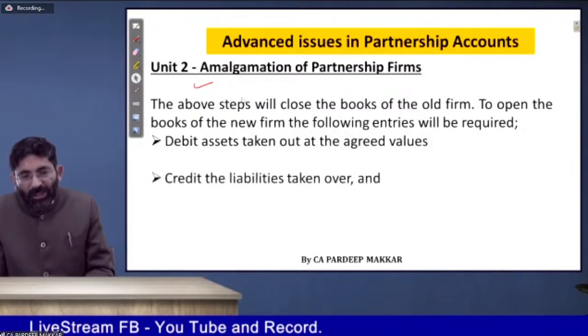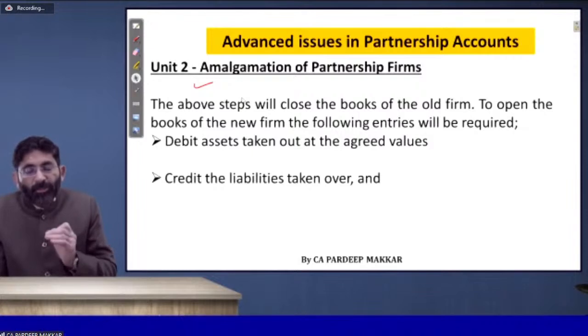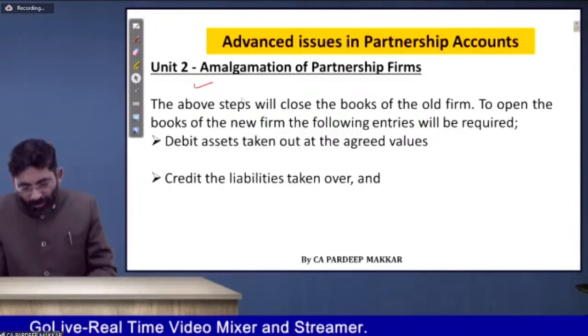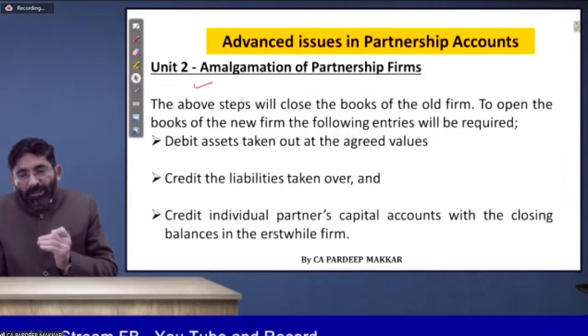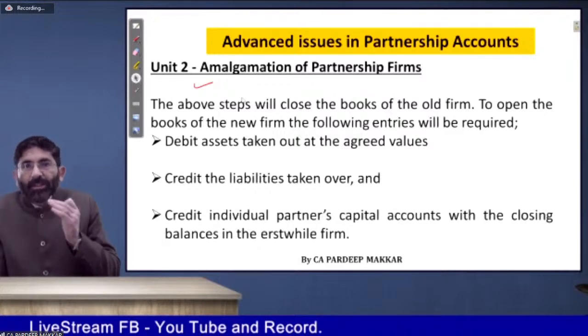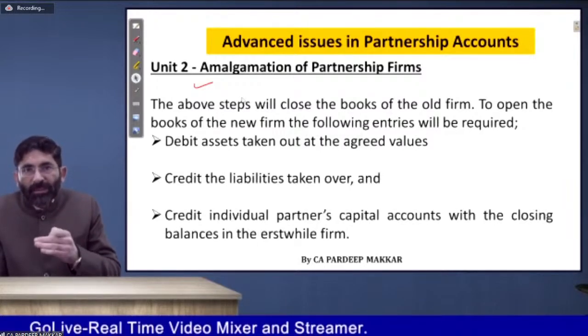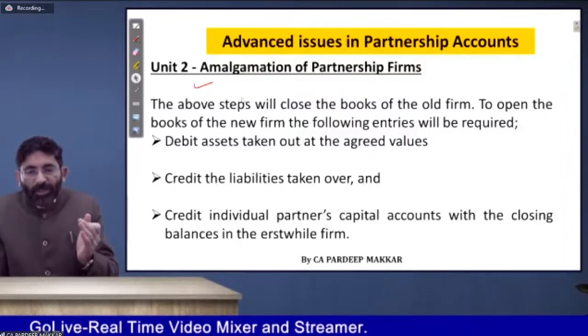Assets at taken over value, at the agreed value. Credit liabilities at the taken over price. Credit partners' capital account with the closing balance in the erstwhile firm, means whatever their closing balance in the previous firm, they will be credited with that amount.